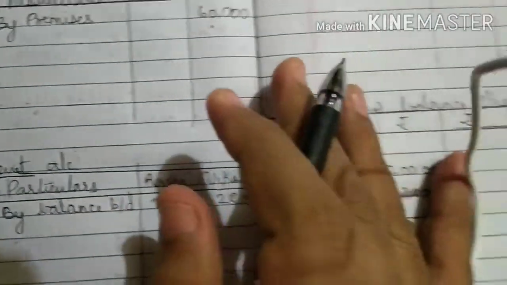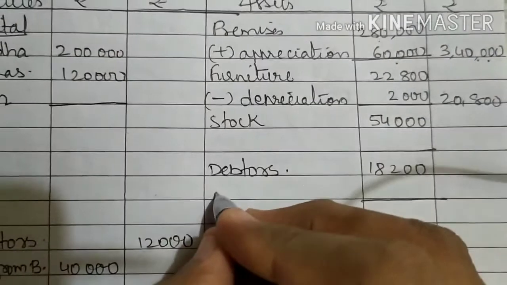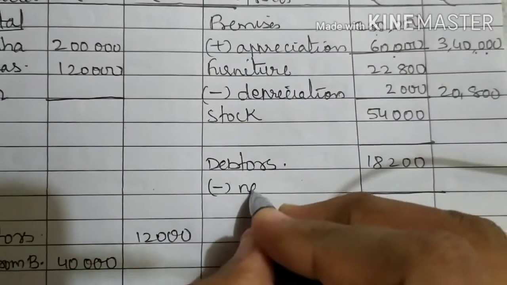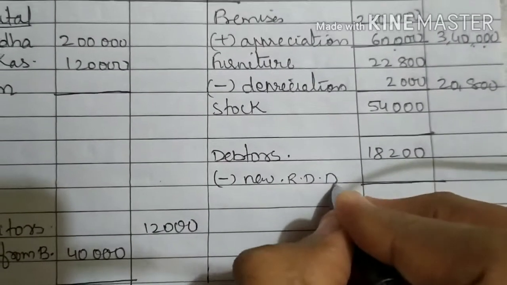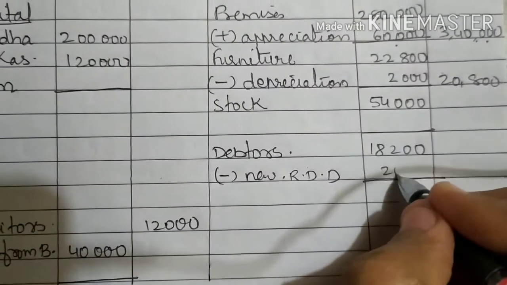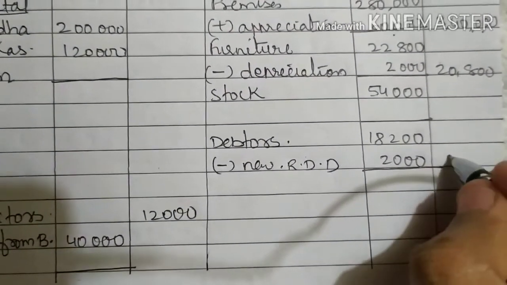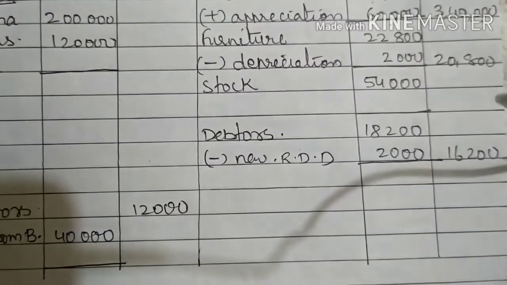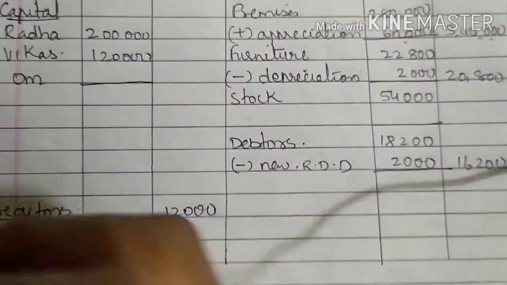Then a provision for bad debt of rupees 2,000 was to be made. So this is a bad debt. We can write here bad debt, or we can write here new RDD. It's a new RDD, 2,000 rupees. So in the outer column you will have 16,200. It is new RDD, 16,200.